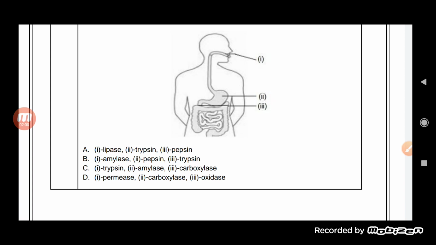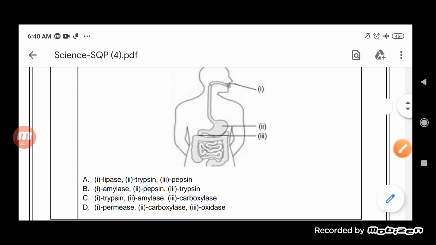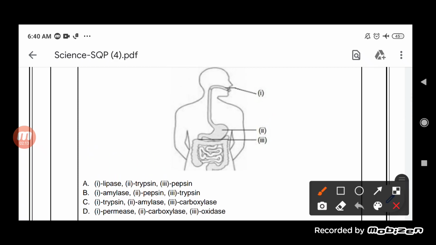So let us see the combination. The first one is given lipase. Lipase is actually that enzyme which helps in the digestion of fats. So we can say that lipase will not be the correct answer, since the fat digestive enzyme is not released into the mouth. Trypsin is there and pepsin is there, so trypsin and pepsin are correct, but lipase is wrong, so the first one is wrong. Second one is amylase.